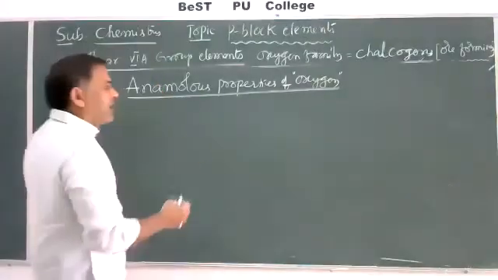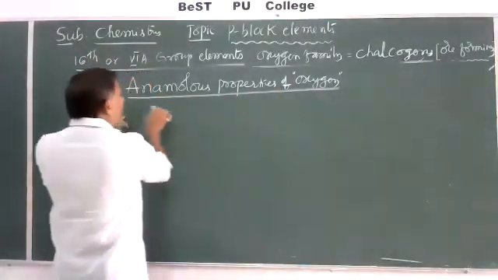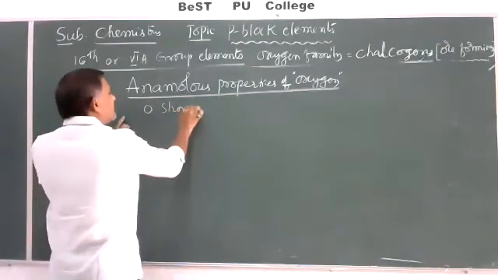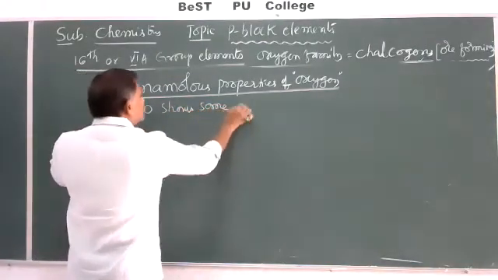Similarly, in 16th group elements also, oxygen shows some anomalous properties.